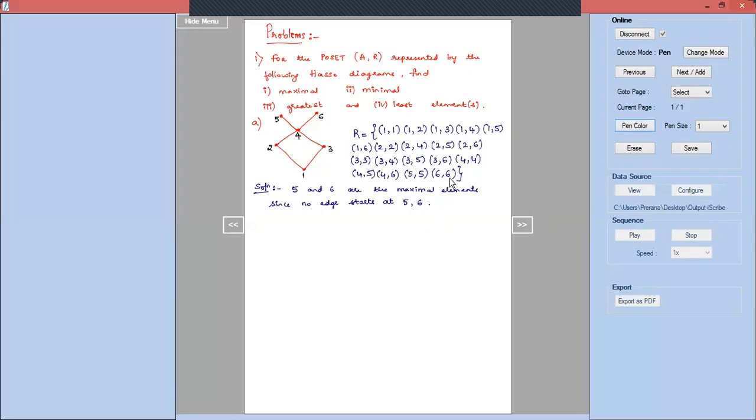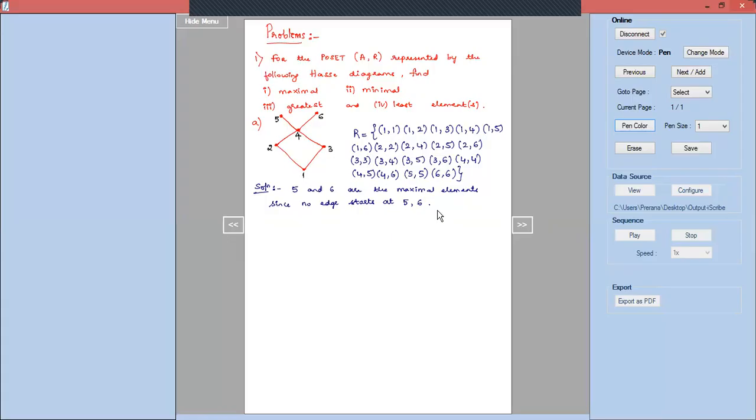You cannot find any other element X from the set A, where A consists of 1, 2, 3, 4, 5, 6, such that 5 is related to X. So 5 is not related to any other elements of the set A. Similarly, 6 is not related to any other elements of the set A. That is why 5 and 6 are the maximal elements, since no edge starts at 5 and no edge starts at 6. So that is how we write down the maximal elements.